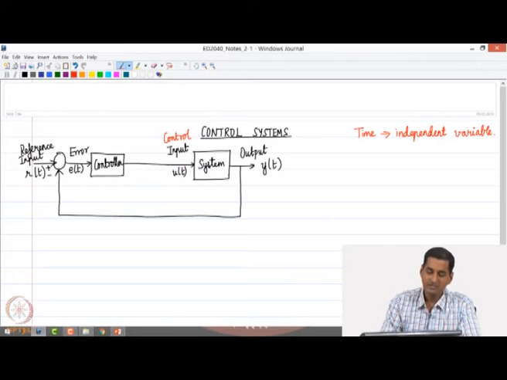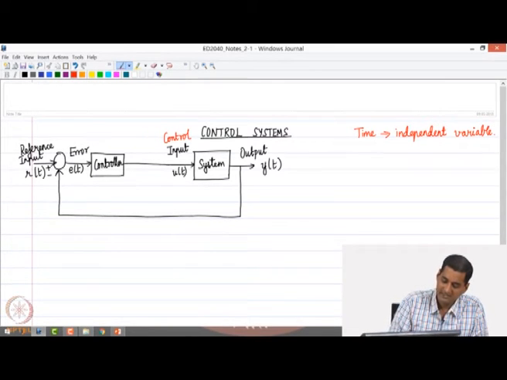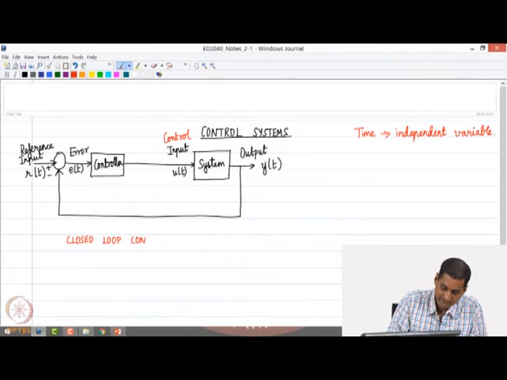Okay. So, this is a broad visualization of a closed loop control system with feedback.